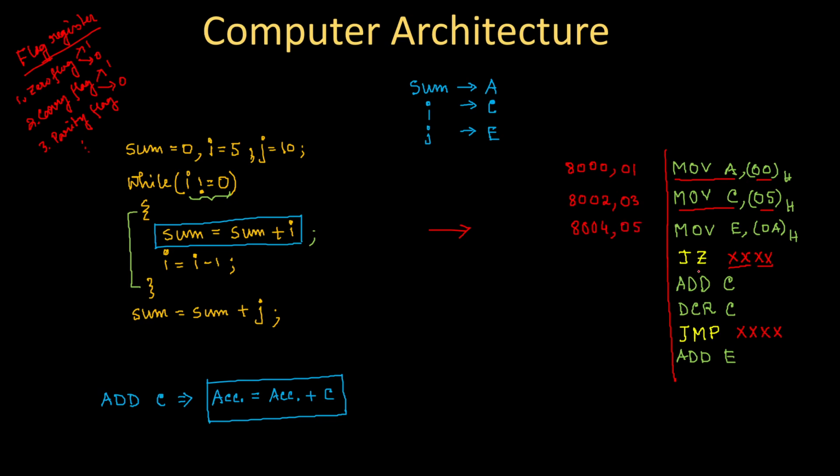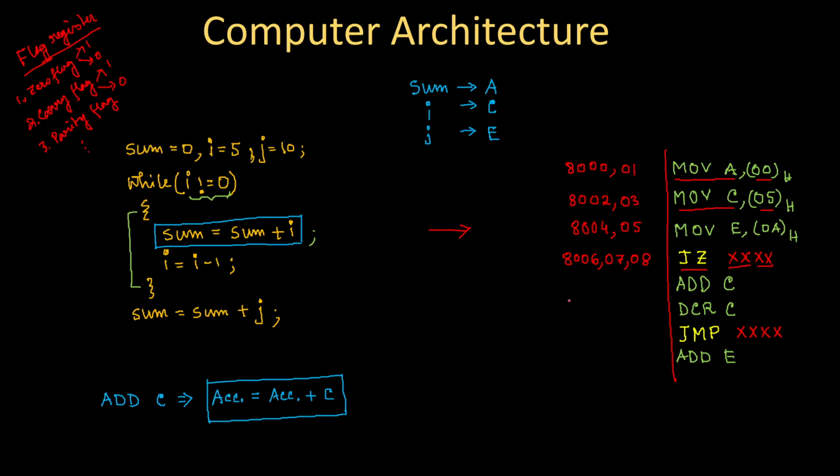Fine. Then JZ requires 3 locations. So 8006, 07 and 08. These 3 locations will contain this opcode, followed by 2 bytes specifying the memory address of this JMP instruction.